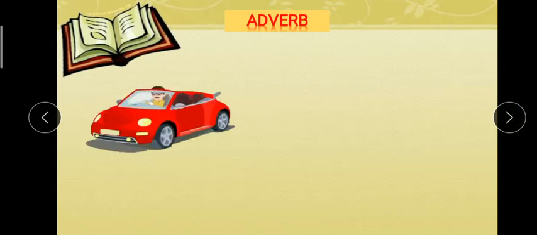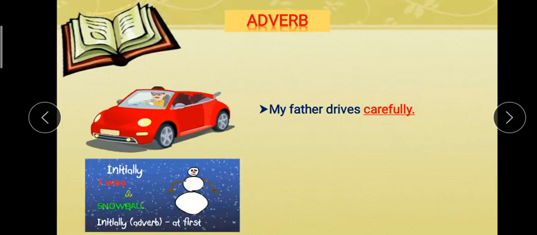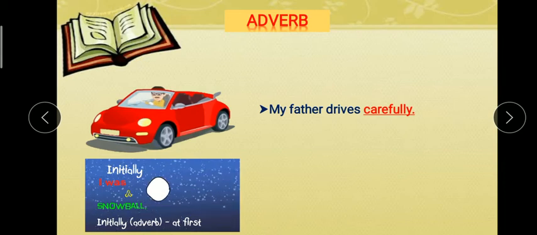Now next one, adverb. Okay, look at the picture and there is a sentence. My father drives carefully. First, drive. Drive is the action. It means drive is a verb, and carefully is an adverb. It means it qualifies the verb. Then we call it adverb. Okay, initially I was a snowball.